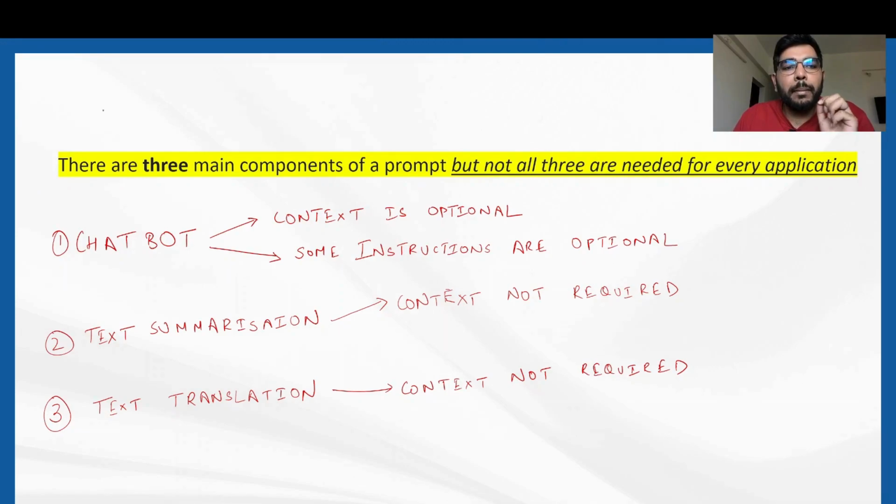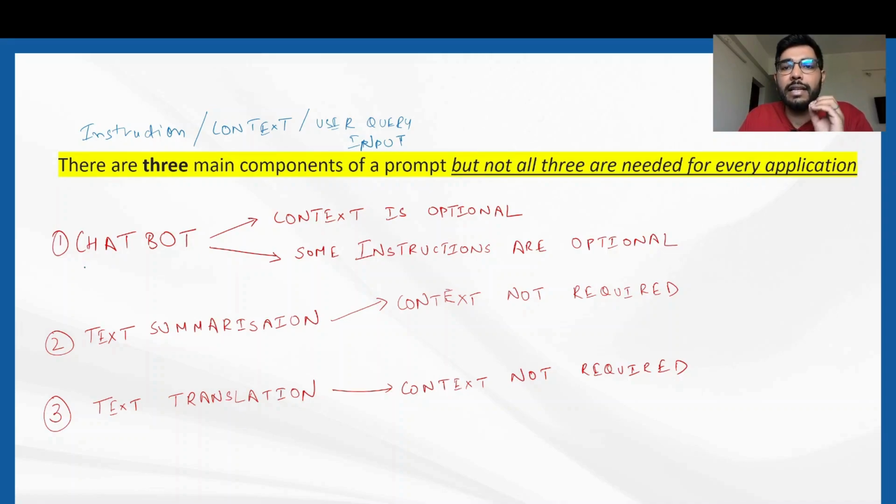Coming to the last topic, if you remember, while introducing the three components of the prompt, that is instructions, the second one is context, and the third one is the user query, or the input also, it is called. While I was introducing these three, I mentioned that these three components are not all needed for every application. It's not mandatory that every application with respect to generative AI should have these three components present in the prompt. To understand this, let's see three examples.